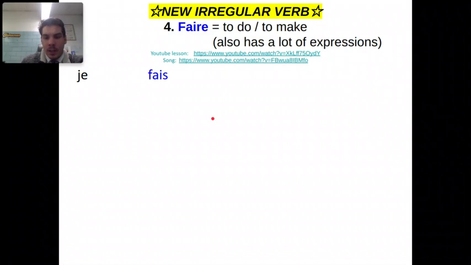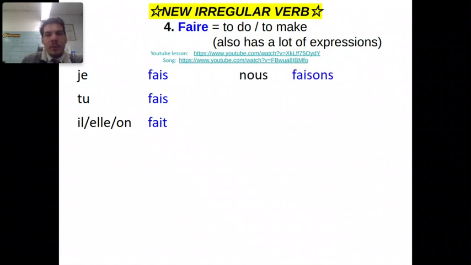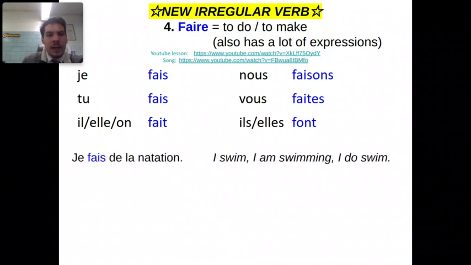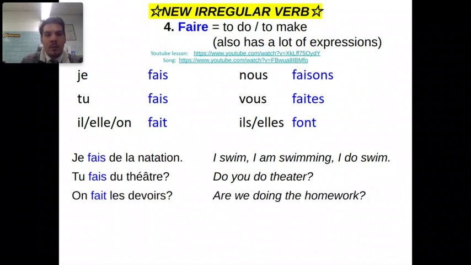So, going over this conjugation, répétez-moi: je fais, tu fais, il, elle, on fait, nous faisons, vous faites, ils, elles font. I've also gone ahead and put in a couple of example sentences for you, one for each of our subject pronouns. Je fais de la natation. I swim. I am swimming. I do swim. Tu fais du théâtre? Do you do theater? On fait les devoirs? Are we doing the homework?